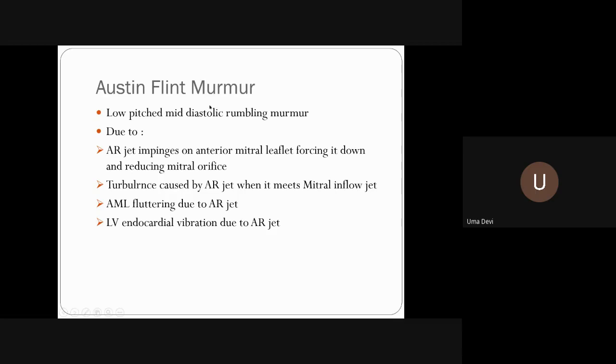So it's a low-pitched mid-diastolic murmur. It's a differential diagnosis for your mitral stenosis, but here it is because this AR jet impinges on the anterior mitral leaflet, forcing it down and reducing its opening. So the turbulence caused by the AR jet meets the mitral inflow jet, and you may have that fluttering. Now this is very rare. It's not so common. First, an acute AR patient will be so sick that identifying this is very difficult.